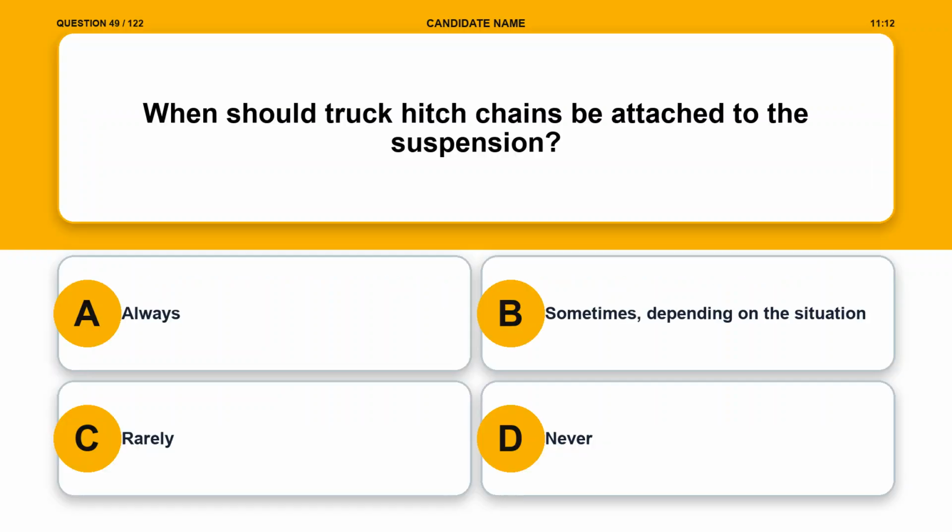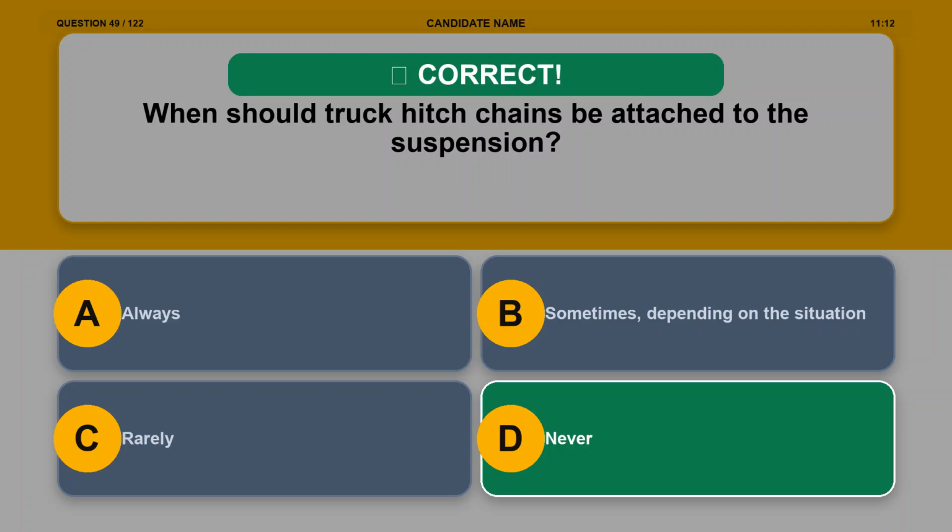Question 49. When should truck hitch chains be attached to the suspension? Option A, always. Option B, sometimes, depending on the situation. Option C, rarely. Option D, never. The correct answer is option D, never.